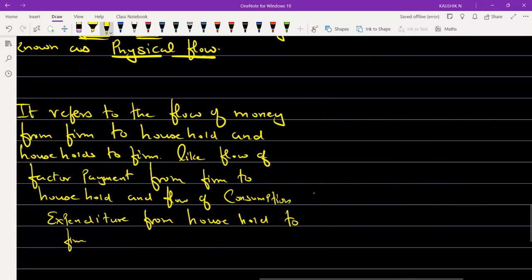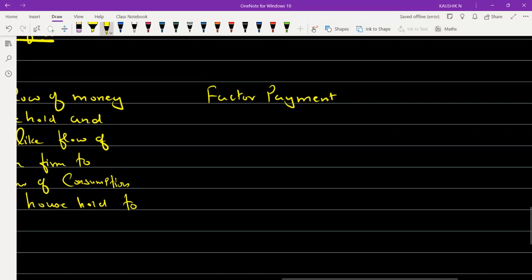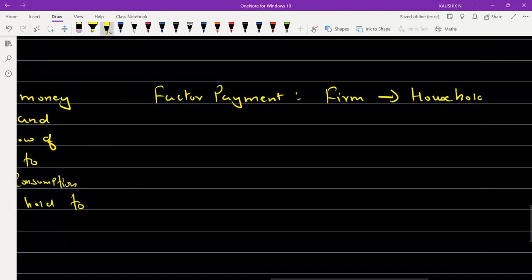So in money flow, in simple terms, there are two things we are discussing. One is the factor payment, where the money is paid by the firm to the household. And then the second important concept in this money flow is the consumption expenditure.